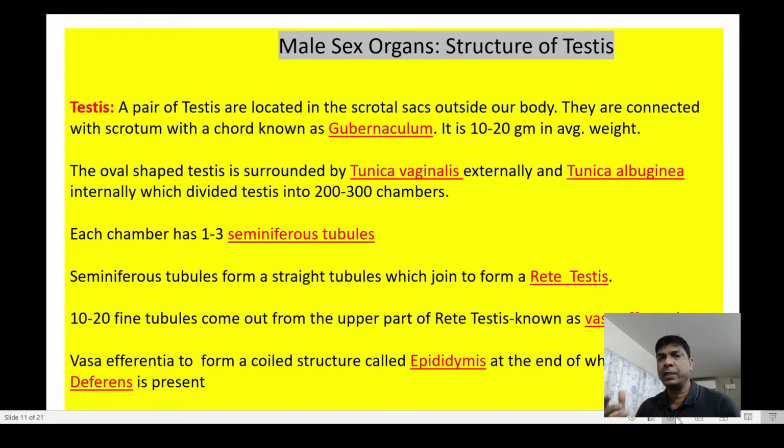Now, why is the testis located outside our body? Because the outside temperature is 3 degrees less than the core temperature of our body, and in that lesser temperature, the sperms can be produced, nourished and remain active. So this is the reason why the sperms are produced in the testis outside our body.